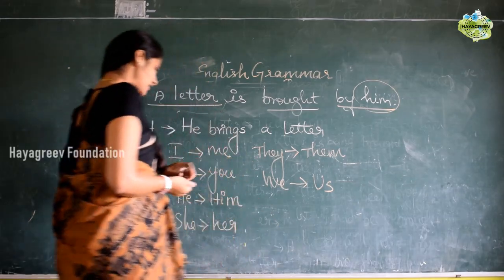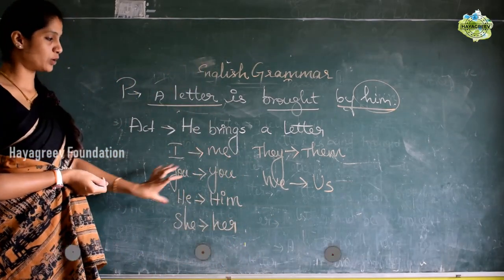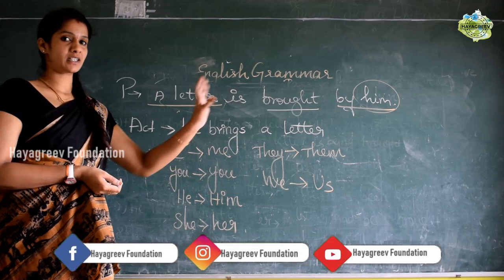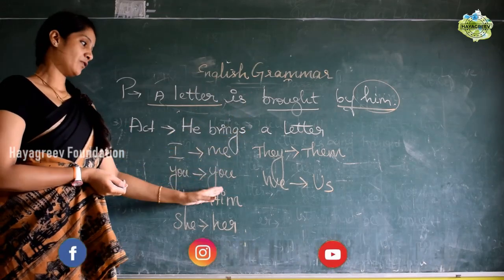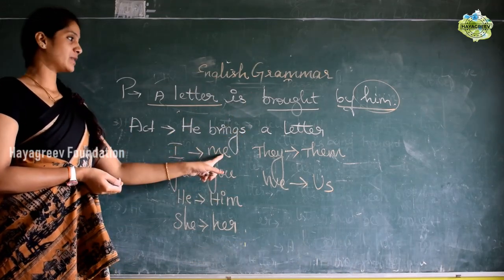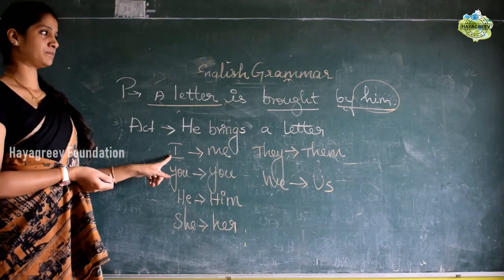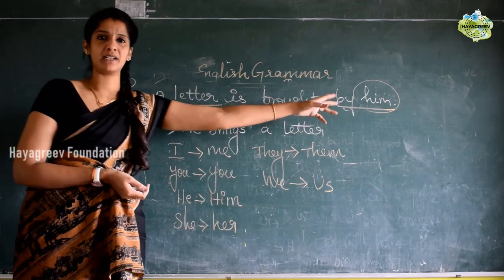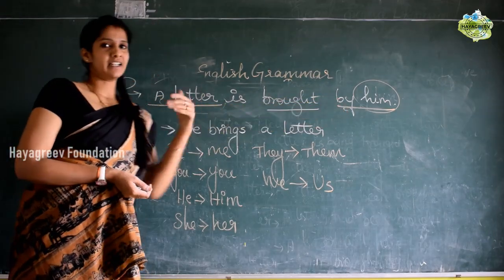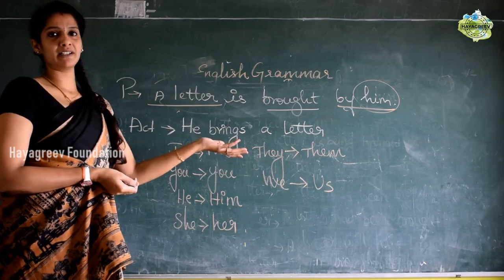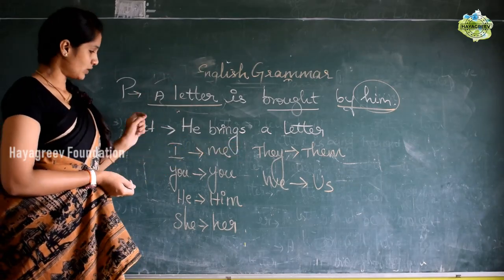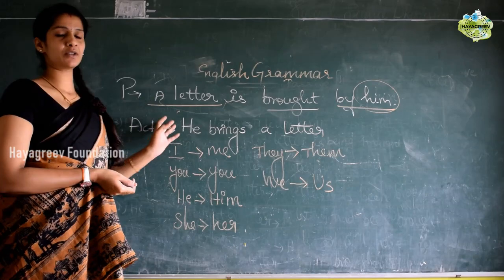Okay, so these are the changes we made from noun to personal pronoun for active voice to passive voice. If it is passive to active, again if it is me in the sentence, it becomes I. The letter is brought by me, it is given. If it is me, it is nothing but I brought a letter, I bring a letter. Okay, so that is the changes from active to passive voice.